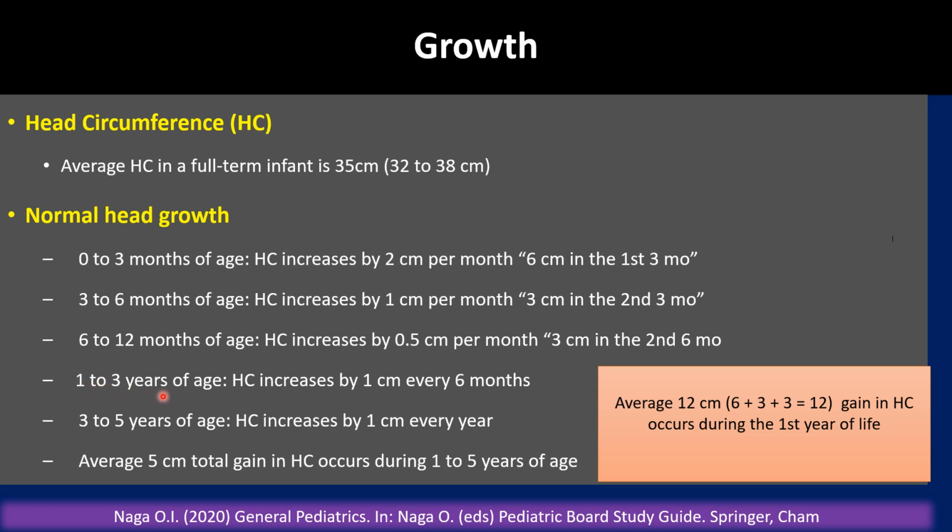Between 1 and 3 years of age, head circumference increases by 1 centimeter every 6 months. Between 3 to 5 years, the head circumference increases by 1 centimeter every year. An average 5 centimeter total gain in head circumference occurs during 1 to 5 years of age. So the total in 1 year is 12 centimeters. A 12 centimeter gain in head circumference occurs during the first year of life, which is 6 centimeters plus 3 plus 3. This will give you 12 centimeters in the first 12 months of life.